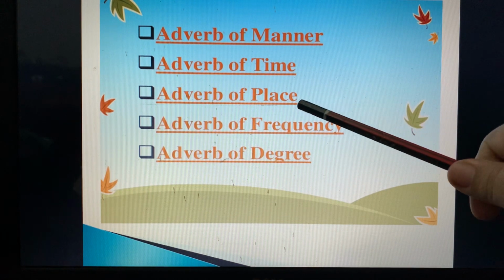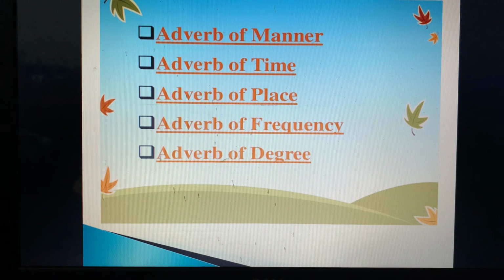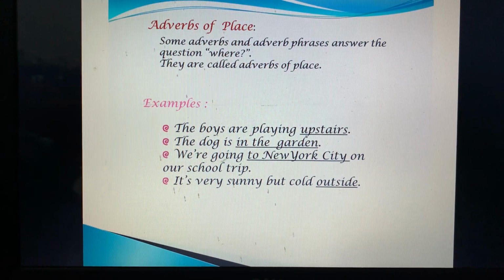Next, we are going to study adverb of place. Fine, this we are going to study in this chapter, adverb of place. Some adverb phrases answer the question where. आपको place से ही पता चल रहा होगा कि कोई एक्शन हो रहा है लेकिन कहाँ हो रहा है. Where the action is done, it is known as adverb of place. Here, there, upstairs, downstairs, up in the sky. Like the boys are playing upstairs. Where are the boys? Where are they playing, where is the action going on? Upstairs. So upstairs is the adverb of place.